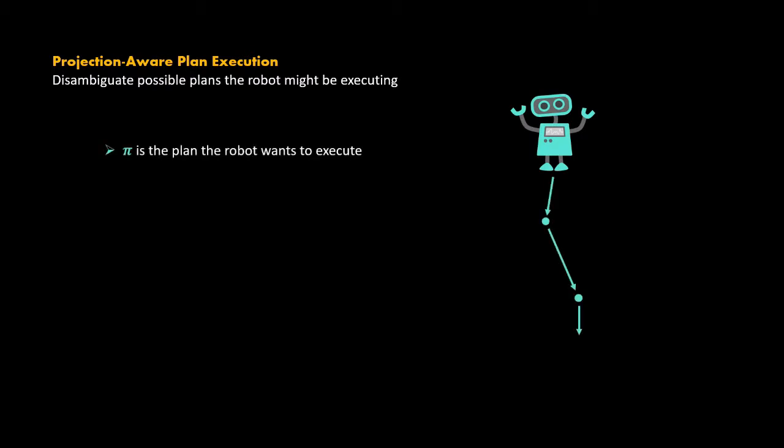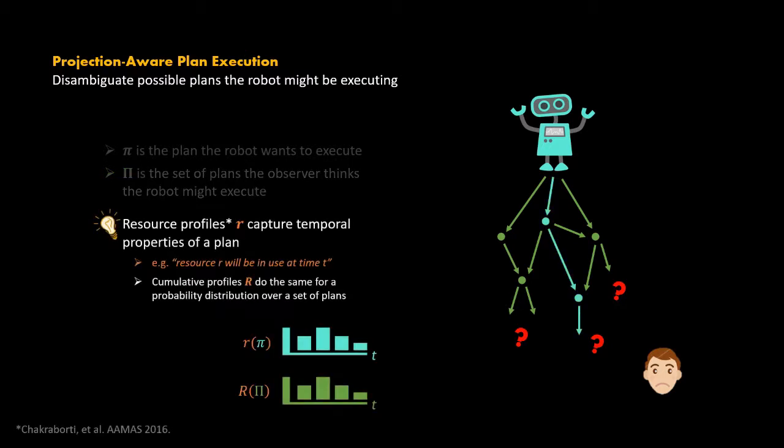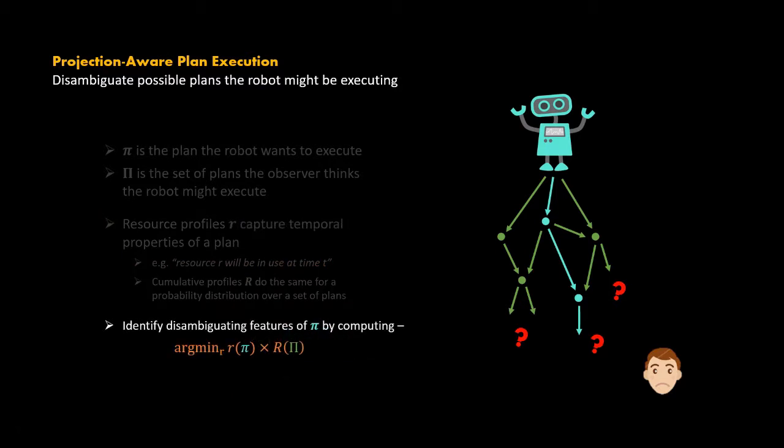The robot here is trying to execute a plan. However, there are other things it could be doing. It represents the salient features of these plans in terms of resource profiles associated with its own plan and the set of possible plans. It then identifies the most disambiguating feature and projects the intention associated with it to the human so that it is easy to tell now which plan it will end up executing. Now let's watch this in action.